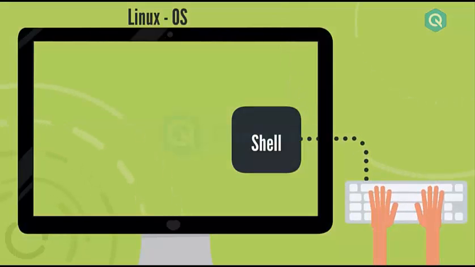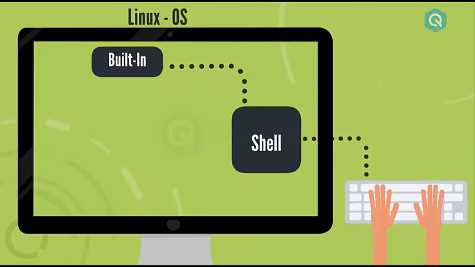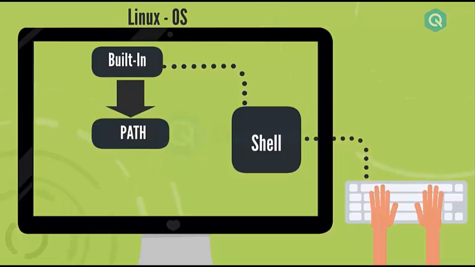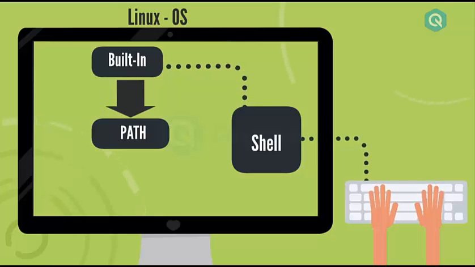Now as I said, everything is a file in Linux, so the shell uses a simple mechanism to search for the file or command. It starts its searching first in built-in. If not found, then it searches for the same command in all directories defined in the path variable. We will talk about the path variable in a later section, but let's focus on the flow of the command at this moment. So the shell always searches in built-in first and then all directories mentioned in the path variable. If it is not able to find the command in any of these locations, then it returns the error command not found.